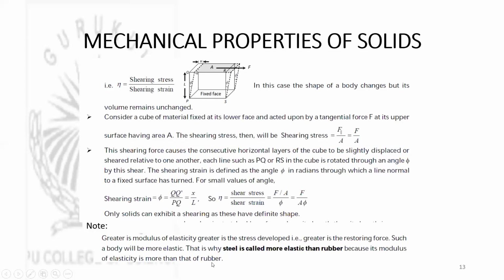Means whenever you are given a question to find which body is more elastic, it is very simple to know that if the modulus of elasticity is more, the elasticity is more. The material with high modulus of elasticity will be more elastic. This we need to keep in mind.